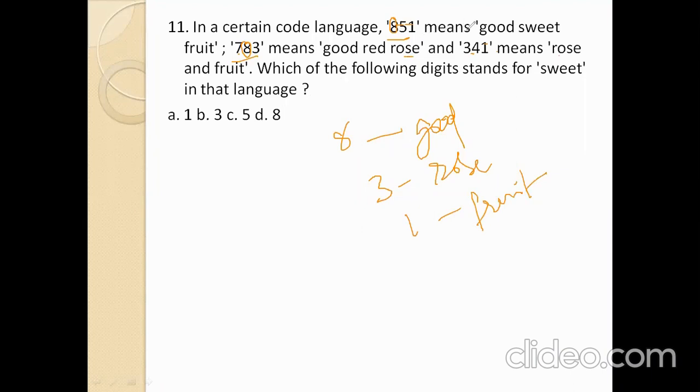Now here, good means 8. Fruit means 1. Remaining, sweet means 5. So 5 means option number C is the right answer.